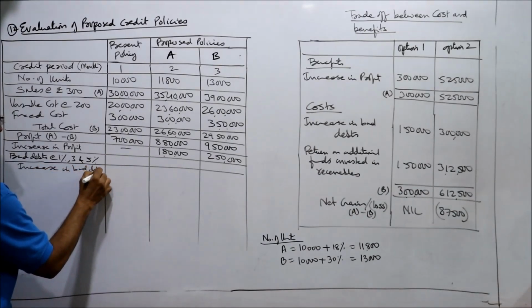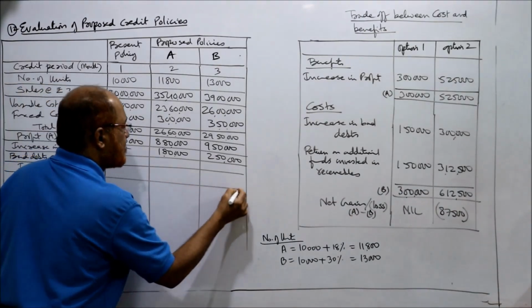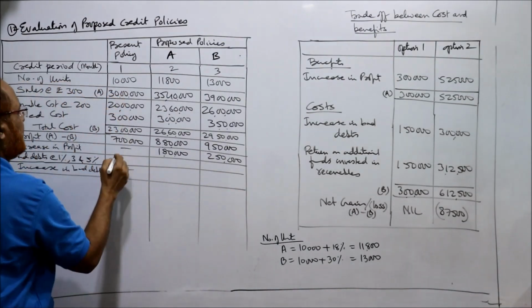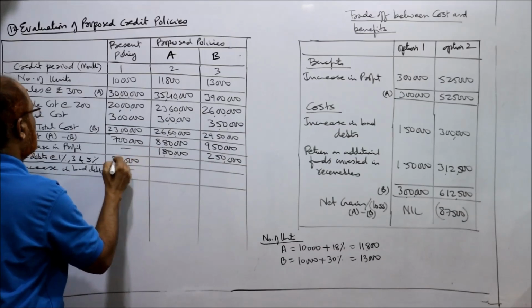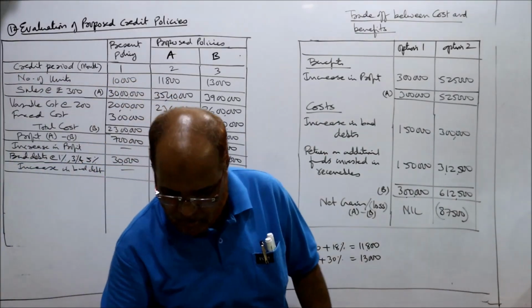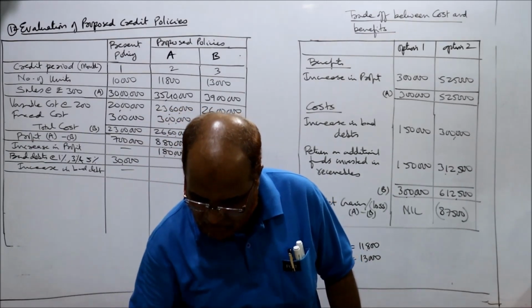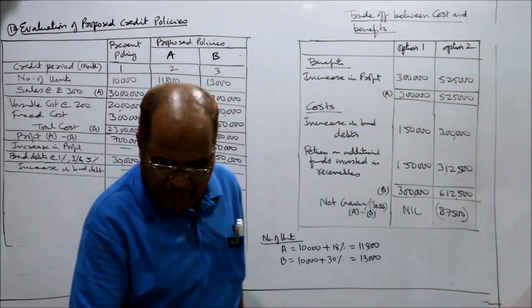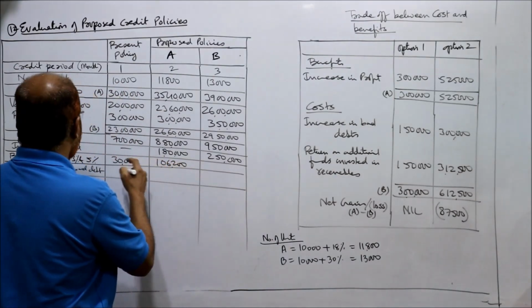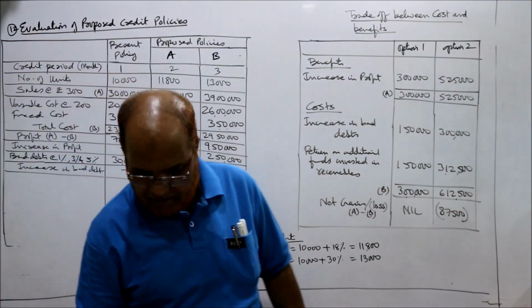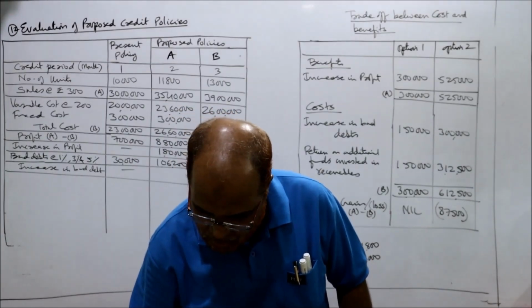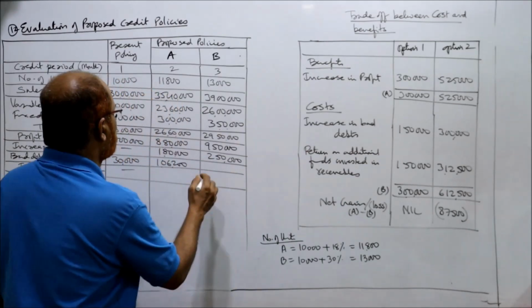Increase in bad debts. 1% of 30 lakhs will be 30,000. 3% of 35 lakh 40,000, 1 lakh 6,200. Here 5% of 39 lakh, 1 lakh 95,000.